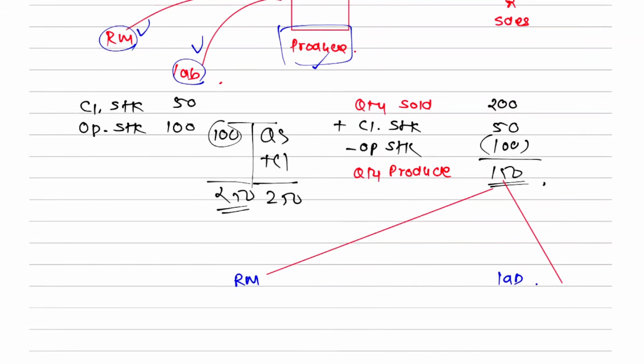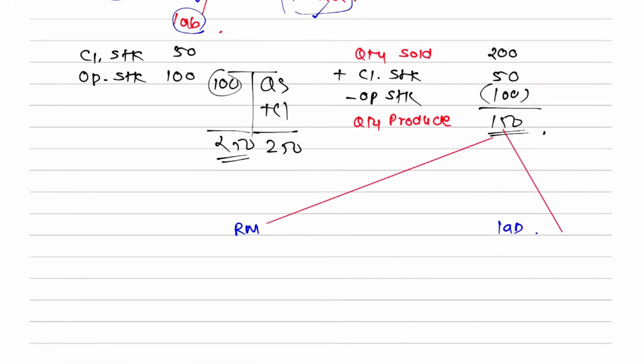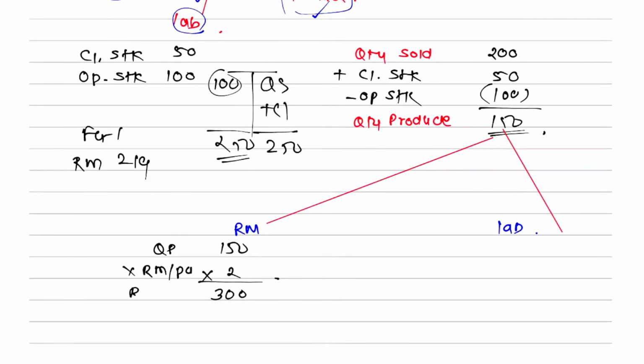Now if I talk about the functional budgets, you get quantity sold plus closing less opening. We are going in reverse, so you will get quantity produced. Based on quantity produced, if I tell you one finished good requires 2 kg of raw material, what will you say? Quantity produced is 150, into raw material per unit, 2 kg. So the raw material that you require is 300. That is raw material to be consumed.